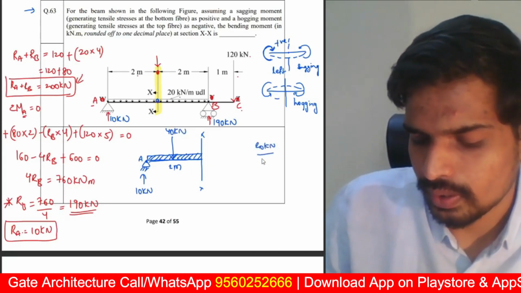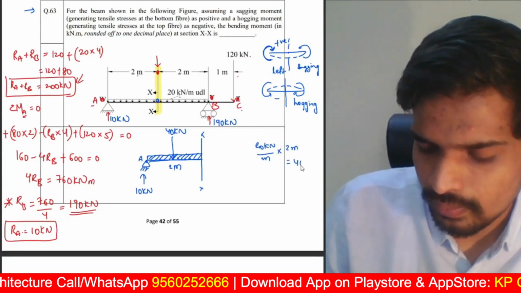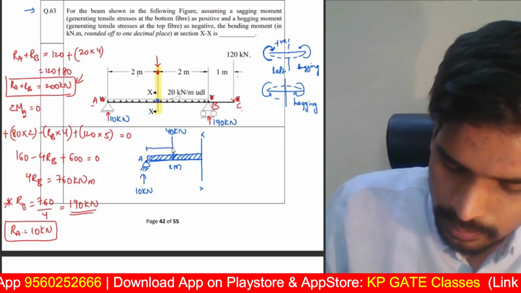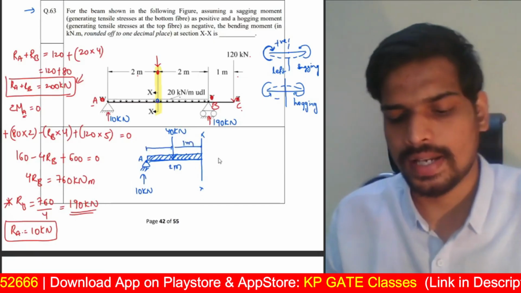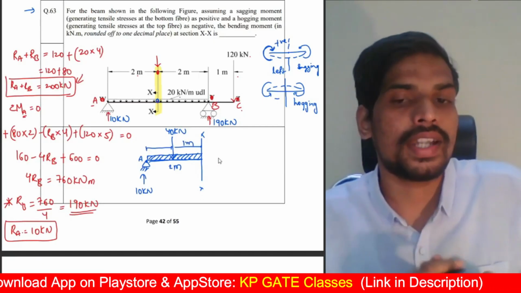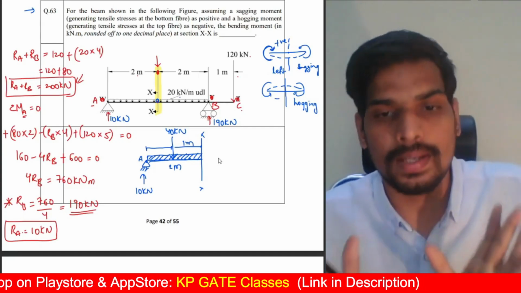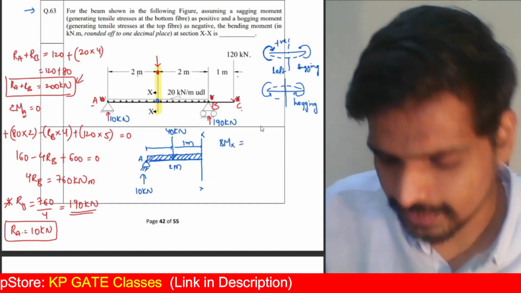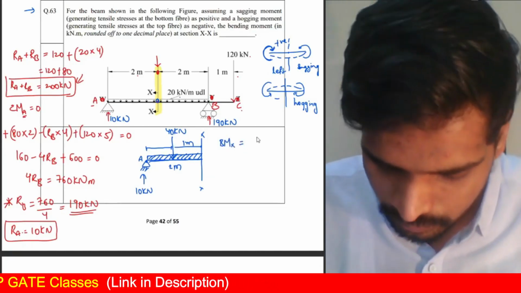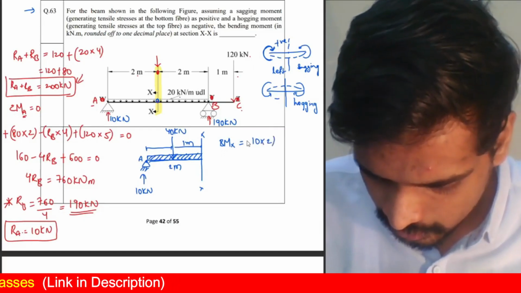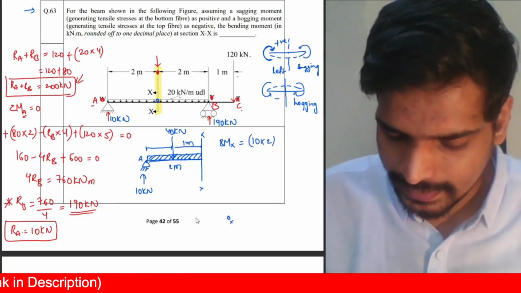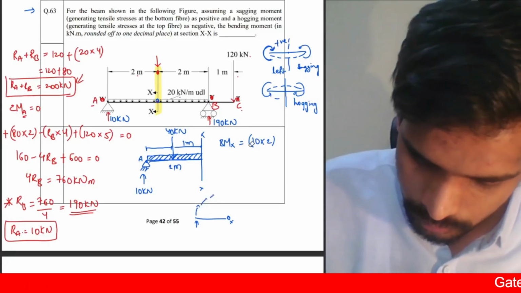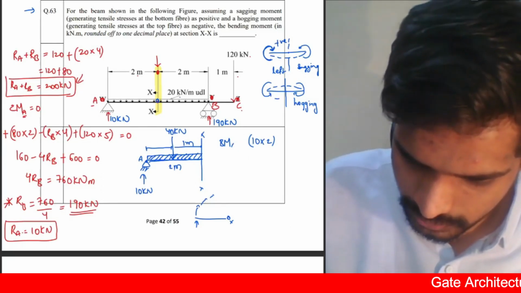20 kilonewton per meter acting over a 2 meter span, so that will be 40 kilonewtons. The 40 kilonewton will be acting at the centroid, which is 1 meter from section X. Only two loads, the 40 kilonewton load, which is the UDL value, and the 10 kilonewton. The bending moment at X is equal to the summation of all the moments to the left of the section. So 10 multiplied by the distance 2. Section X is here. The 10 is acting in the upward direction, so this is creating a clockwise moment. This clockwise moment to the left of the section is always taken as positive.